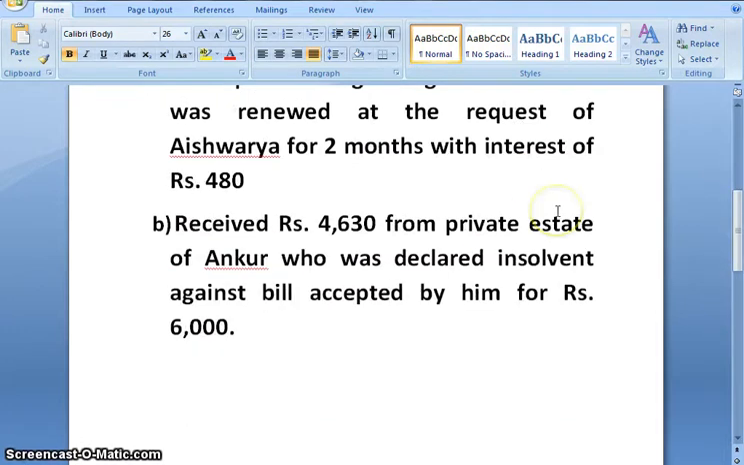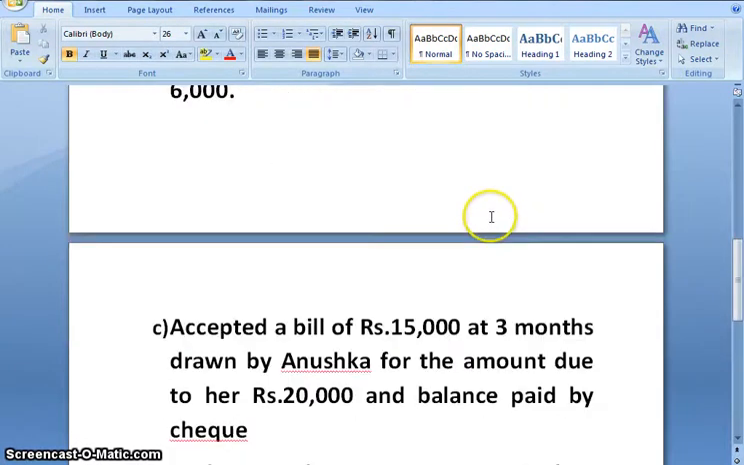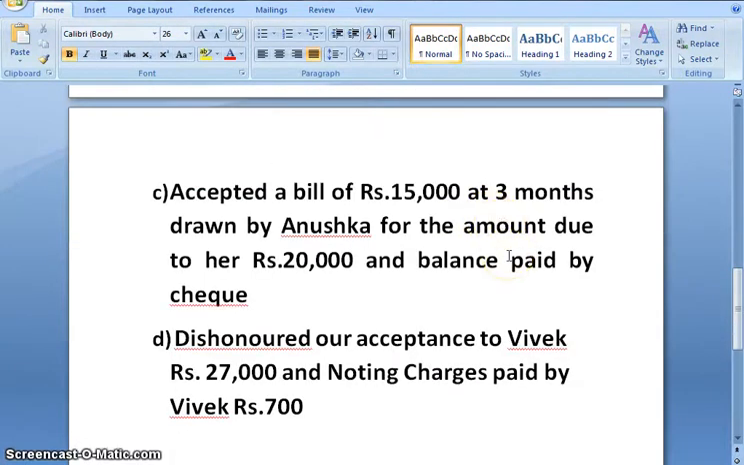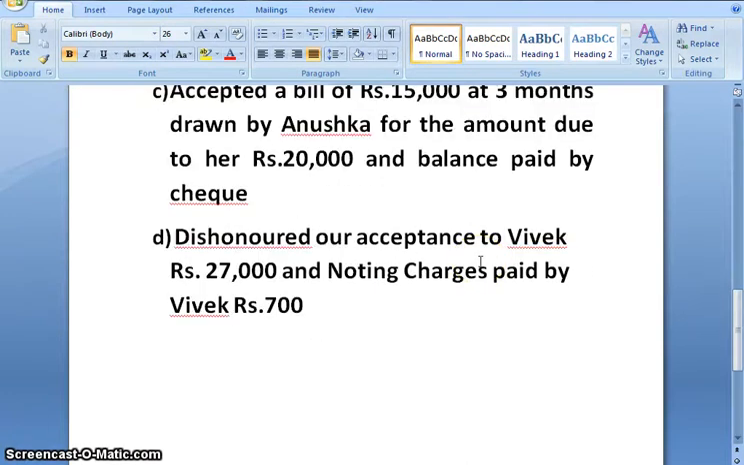B part. Received rupees 4,630 from private estate of Ankur, who was declared insolvent, against bill accepted by him for rupees 6,000. C. Accepted a bill of rupees 15,000 at 3 months drawn by Anushka for the amount due to her rupees 20,000 and balance paid by cheque. D. Dishonored our acceptance to Vivek rupees 27,000 and noting charges paid by Vivek rupees 700.